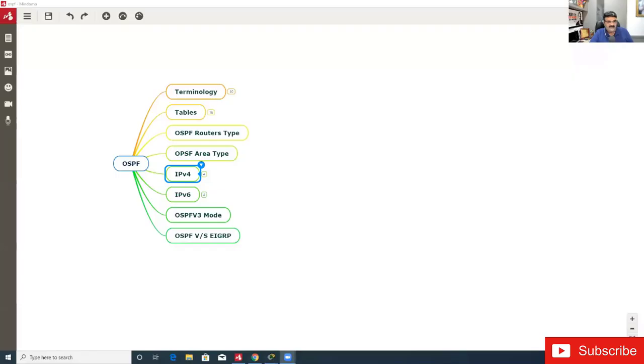That's really very good. So let me start with the mind map. Okay, I'm going to share my screen. Okay, so this is, wait a minute, let me set my cam also. Okay, so this is the topic of OSPF, right? Neeraj, good evening. So today we'll talk about OSPF. As per our system, let me start with the mind map.